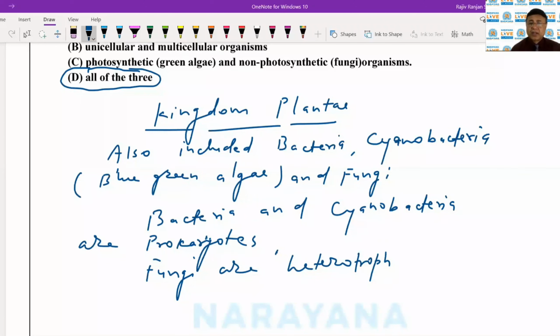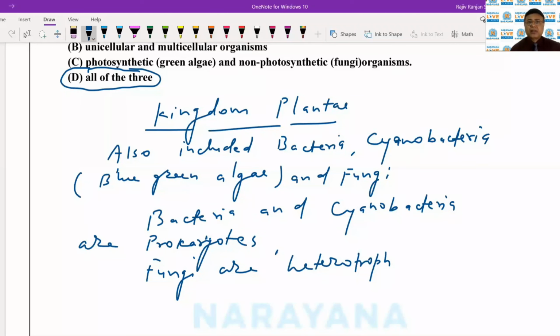Nowadays the kingdom Plantae just contain only the multicellular members, barring a few like Chlamydomonas, Chlorella, etc. So none of these criteria were differentiated while including these living beings into the kingdom Plantae.